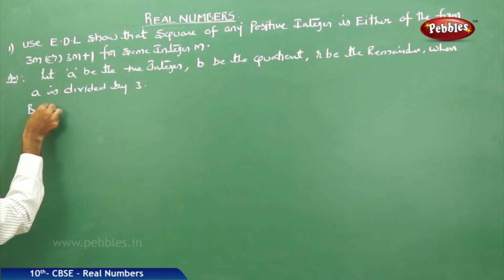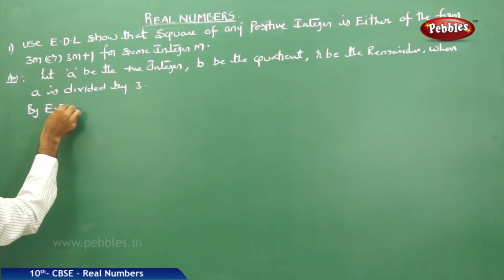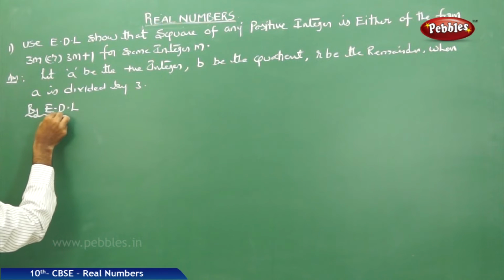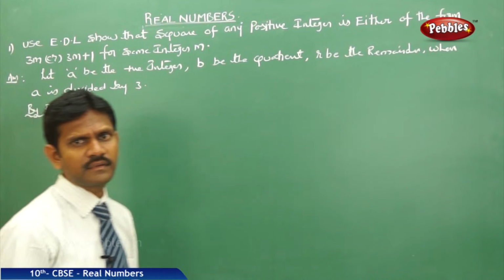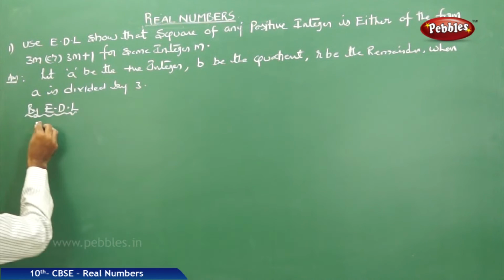Then by EDL, which means Euclid's division lemma,